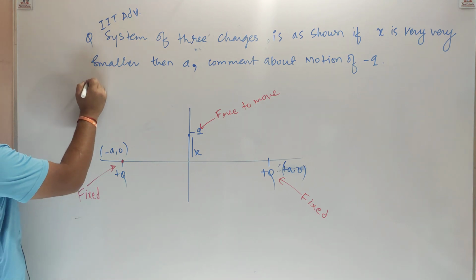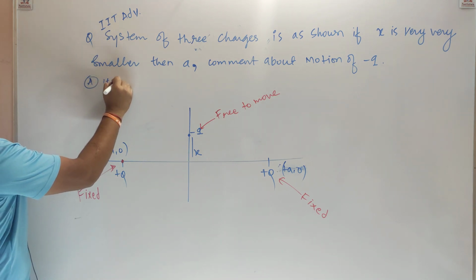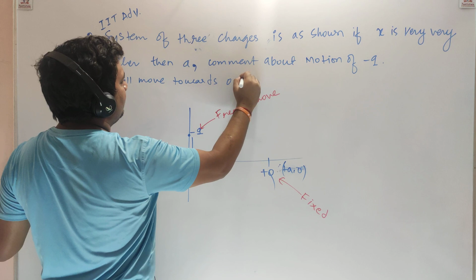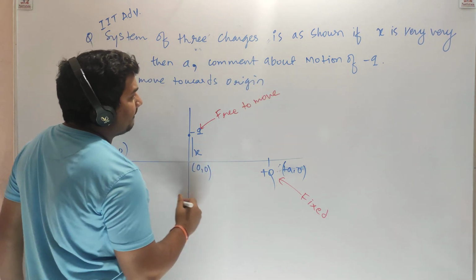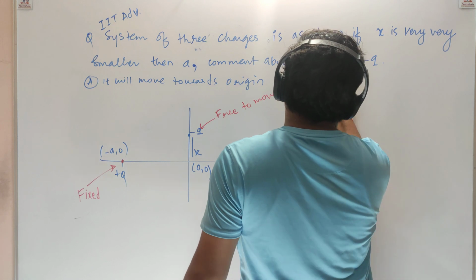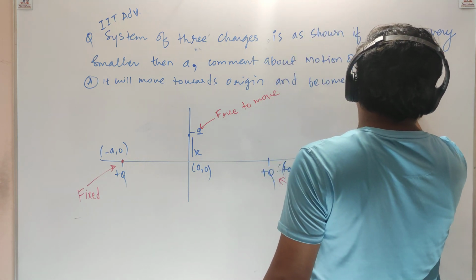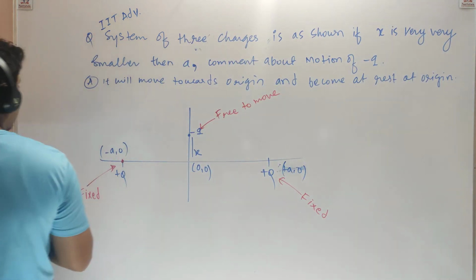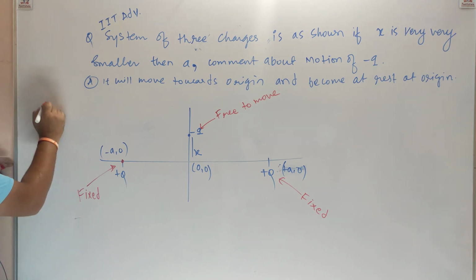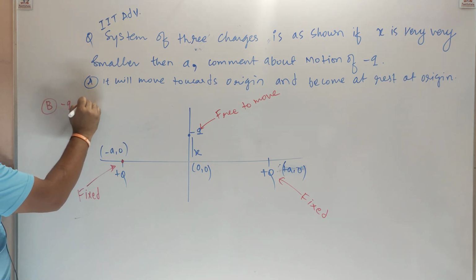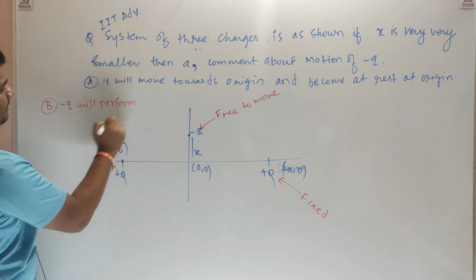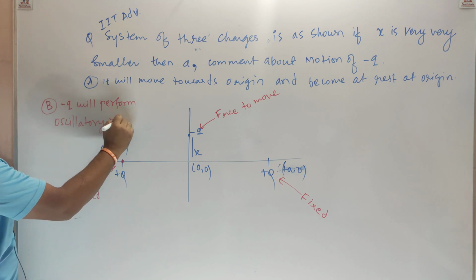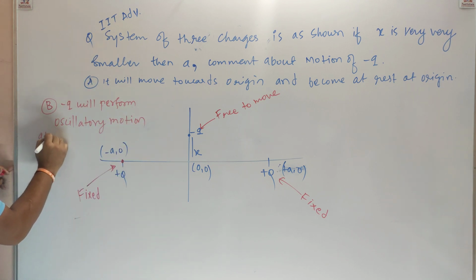Option A, it will move towards the origin and come to rest at the origin. Option B, minus q will perform oscillatory motion about the origin.